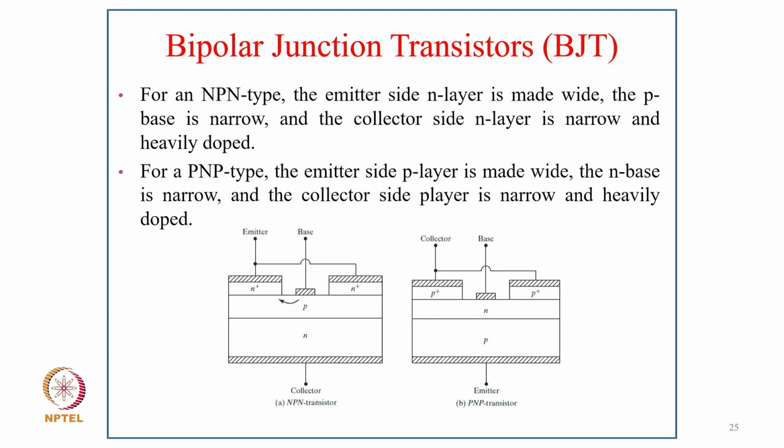For NPN, the emitter N layer is made wide with the P base as a narrow layer, as you can see in the diagram on the left side, and the collector side N layer is narrow with heavy doping.